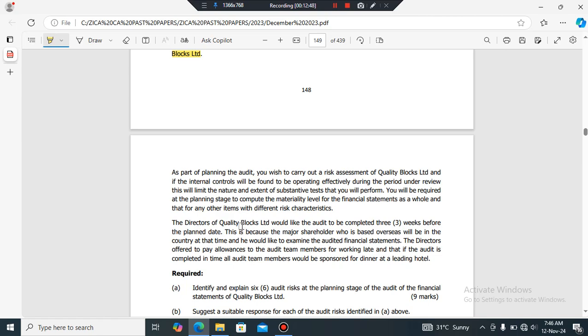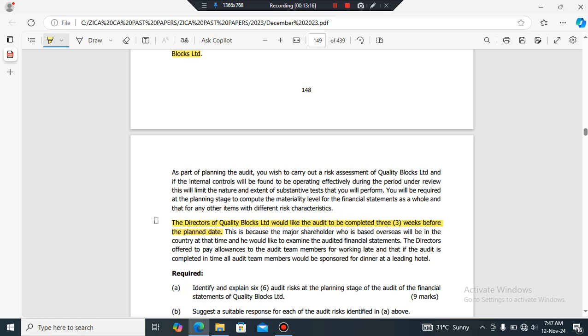So the directors of Quality Blocks would like the audit to be complete 3 weeks before the planned date, right? So this also can be an issue, right? Why is it an issue? Because this director is trying to tell us the period in which we should finish or complete the audit. This is a problem because sometimes the audit takes long, right?